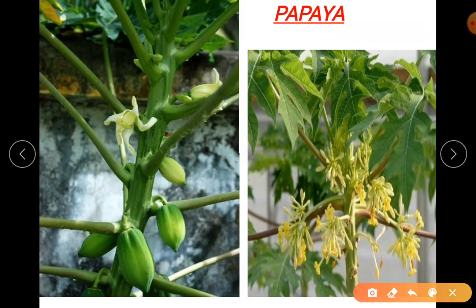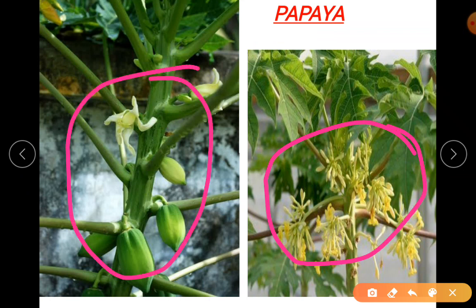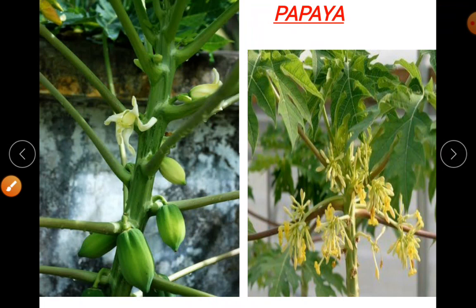So this is your papaya plant. Why is it xenogamy, though they are papaya itself? The male plant is separate. In the male plant you will find this male inflorescence. In the female plant you will find female flowers like this, solitary flowers. So what you can tell here is they are two different plants. That's why it comes under xenogamy. It is not on the same plant. In papaya, it is always different plants. Male plant is different, female plant is different. So whatever pollination occurs, it is genetically different but the same species. It is the papaya species itself.